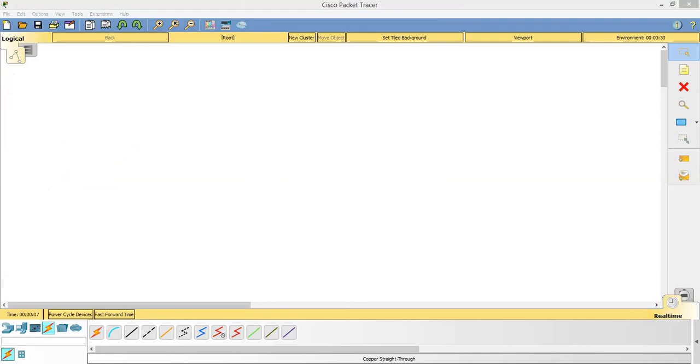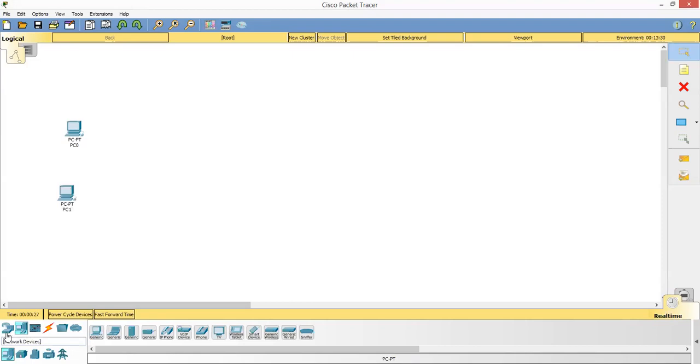So question number 3 is, I want to create a client server LAN with 2 PCs, a switch, and a server. So what will I do? First of all, I will just make 2 PCs. Here are computers. This is the first computer, this is the second computer. I want a switch. When I go over here, this is a switch, 2950. Then I want to create a server. So this is a server.